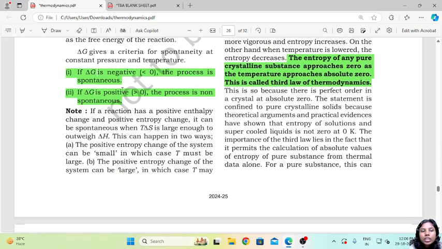Now, depending on the sign convention, we can call it spontaneous or non-spontaneous. If delta G is negative, that is less than 0, we call it a spontaneous reaction. If it is positive, that is greater than 0, it is known as a non-spontaneous reaction.